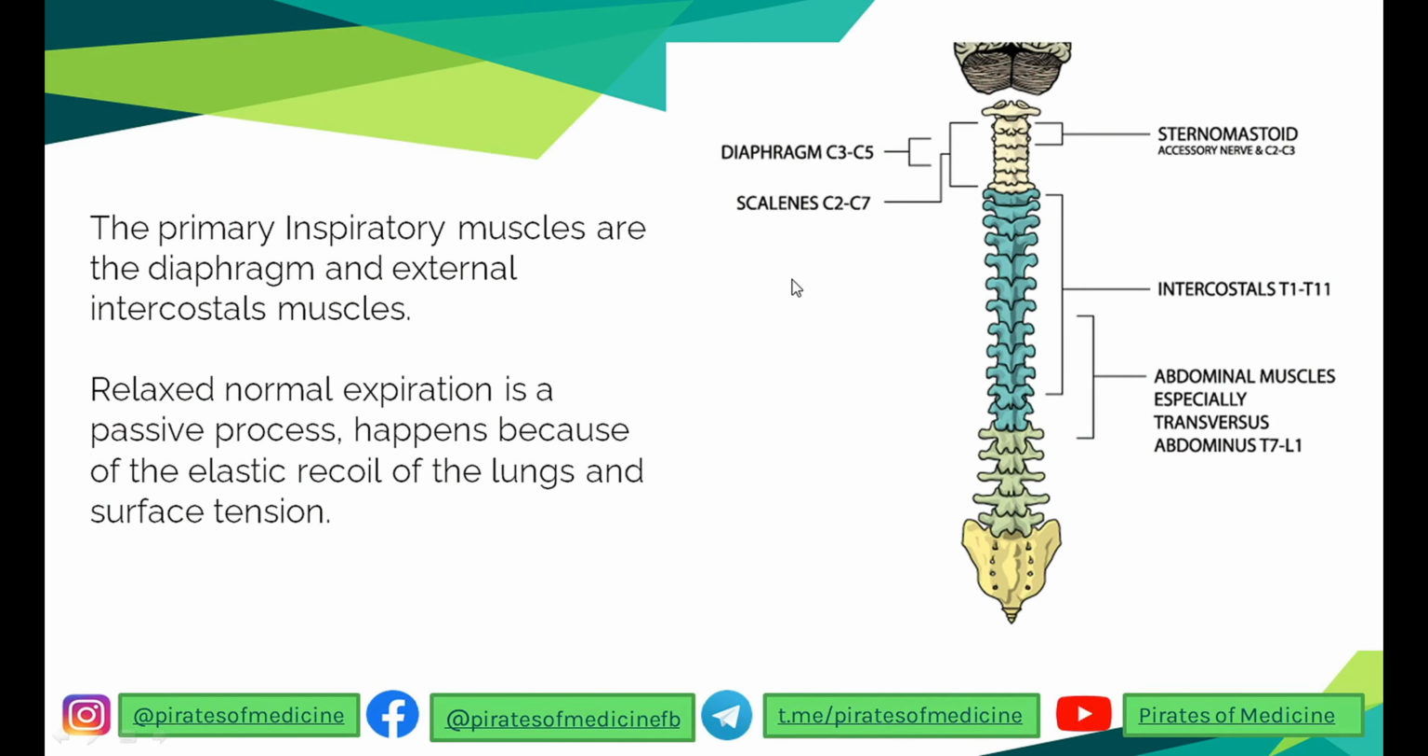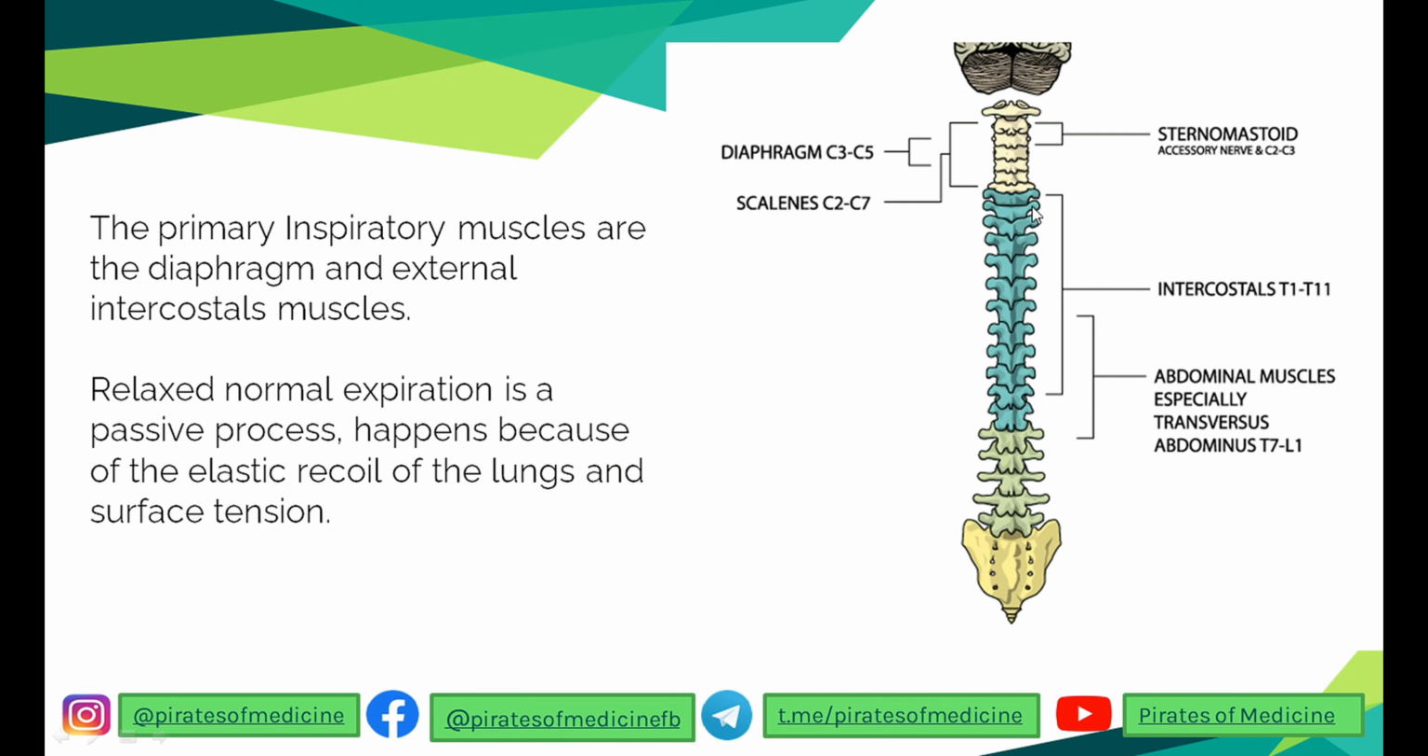So if you look at the innervation roots of the respiratory muscles, first of all you need to remember that inspiration muscles are the diaphragm and the external intercostal muscles, and expiration or exhalation is a passive process. There are no muscles involved in this process. So the primary inspiratory muscles, the diaphragm and external intercostals, are innervated from the cervical C3 to C5, and external intercostals are innervated from T1 to T11.